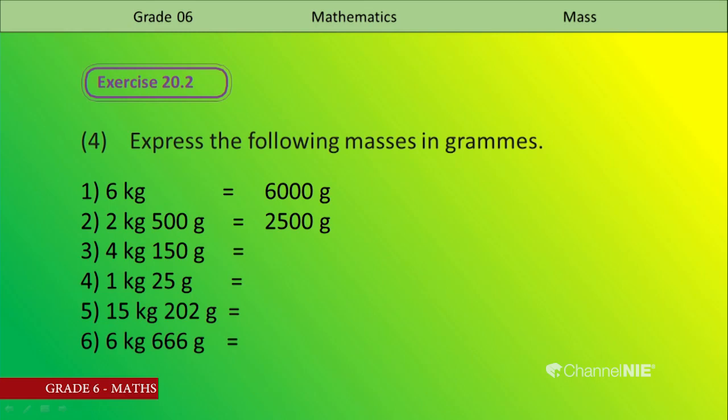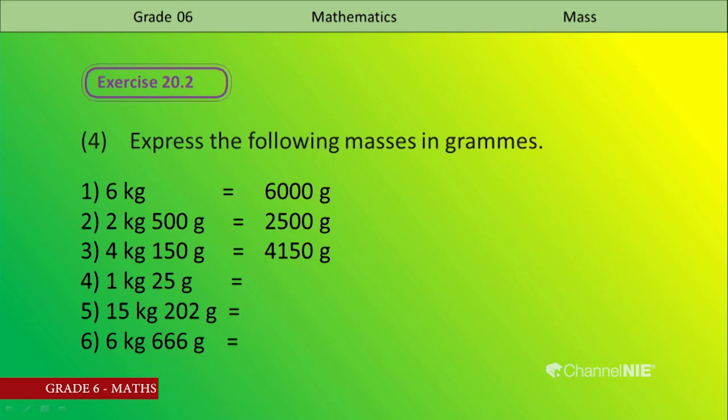Third one, 4 kilograms 150 grams. 4 kilograms is converted into grams, the answer is 4000. Then 4000 and 150, the answer is 4150 grams.